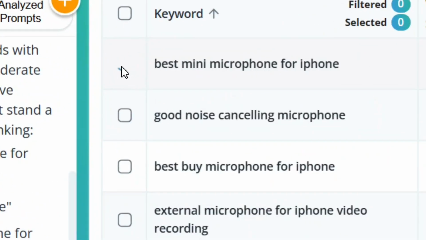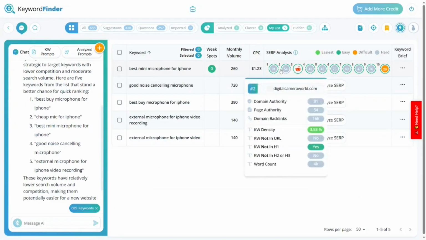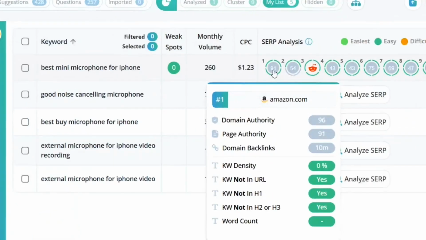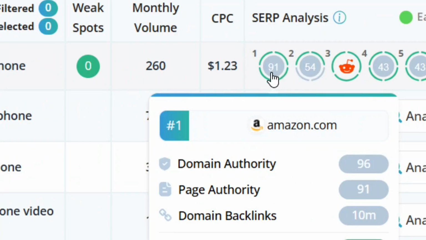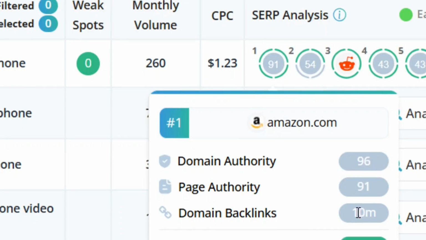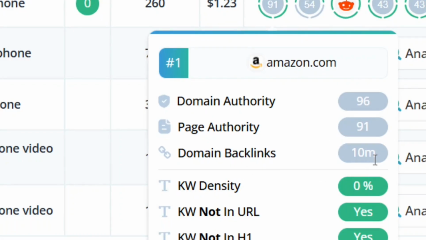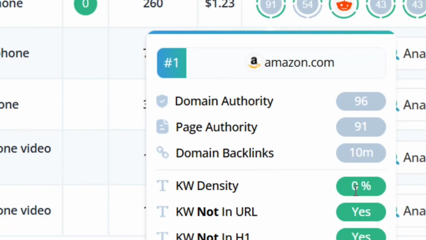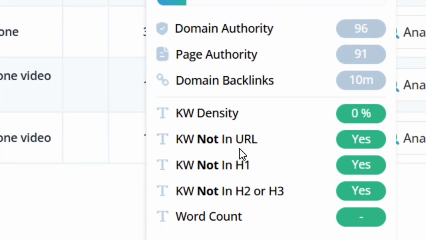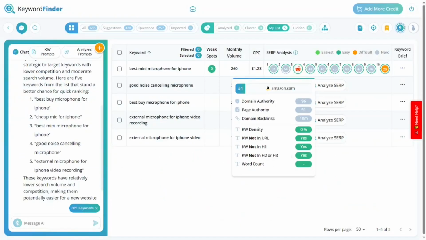and then give the system time. As you can see, it is loading the analysis for us, and then it has successfully analyzed it for us. So this is the first website ranking on the keyword, and that is Amazon. It has given us the domain authority. Not only that, it is also giving us the page authority as well, and then the domain backlinks of 10 million. Beside that one too, we have all this. We have keyword notes in URL and all that.